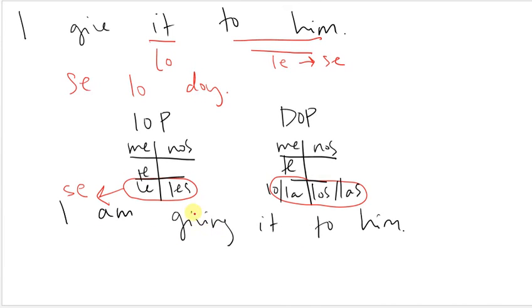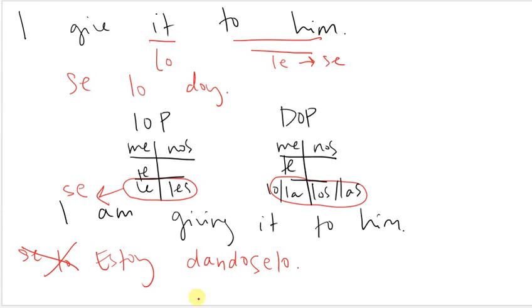And then if you want to use an ing or an infinitive, so I am giving it to him, instead of saying I give it to him, I am giving it to him. I am is estoy, giving, ando or endo, estoy dando. So I'm still going to have se, and I'm still going to have lo, and I can either put those all the way at the beginning, se lo estoy dando, or I can say estoy dándoselo. I can have them all the way at the beginning or all the way at the end and attached.